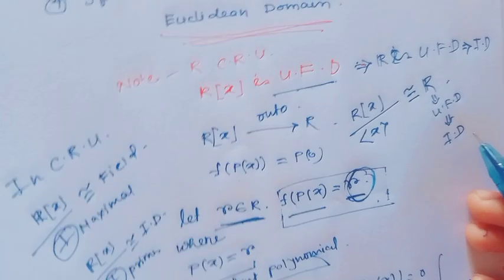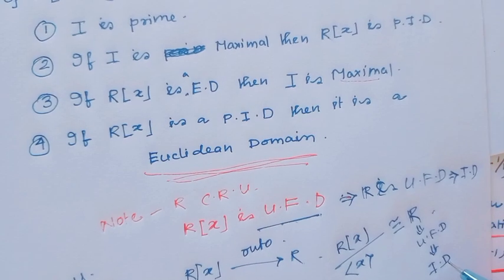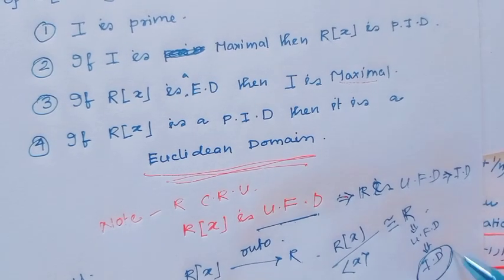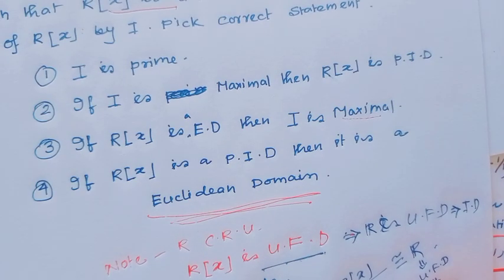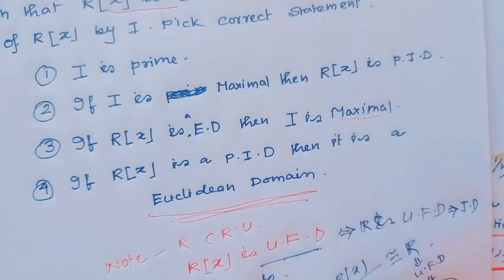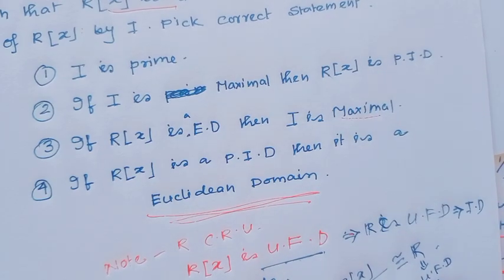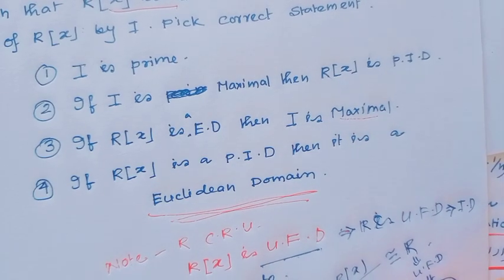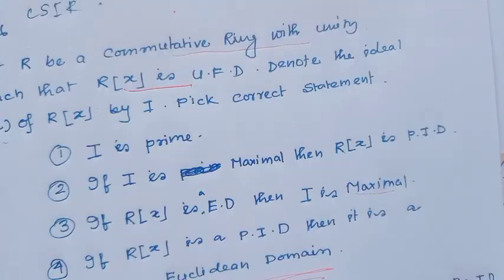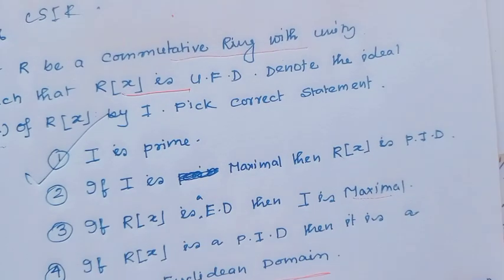Since R is a U.F.D., it is an integral domain, so obviously this kernel I is a prime ideal. So I is a prime ideal.